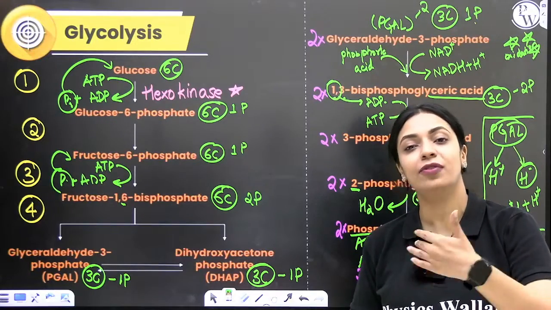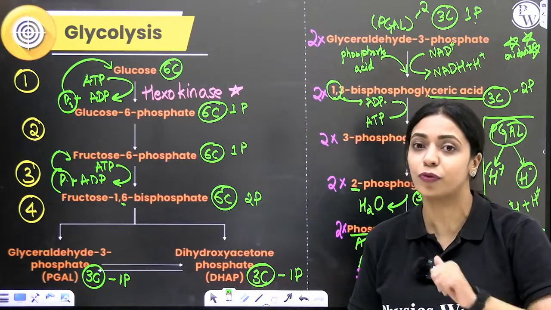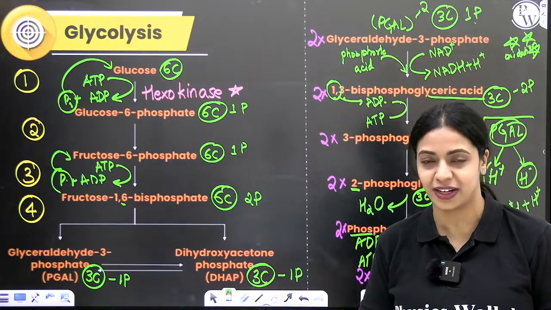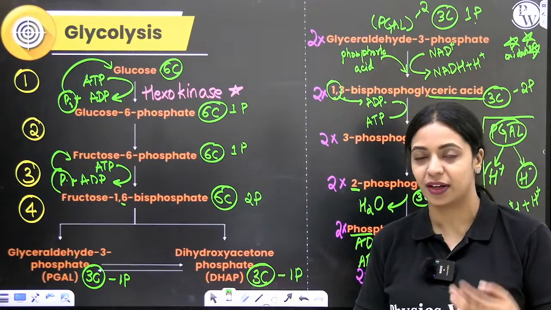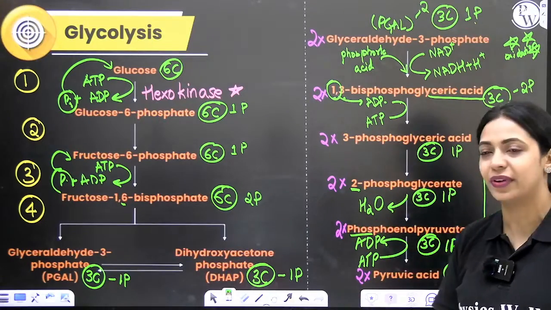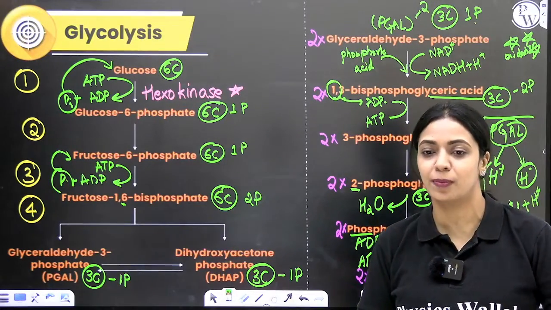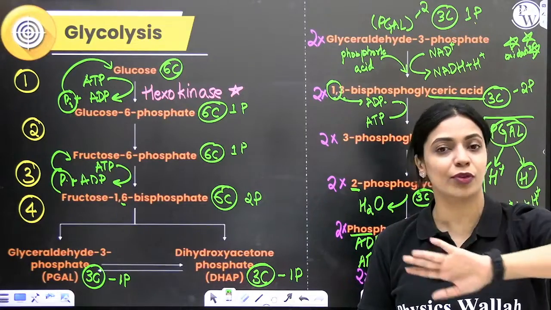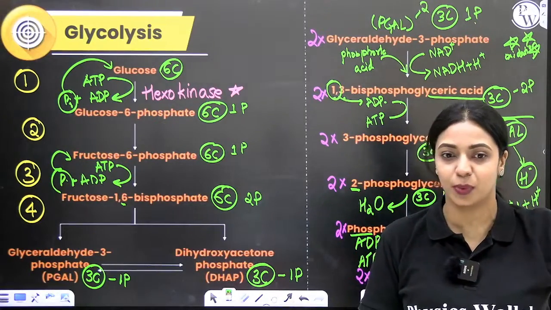In the next step, 3-phosphoglyceric acid gets converted to 2-phosphoglyceric acid. Over there, there is no change in the number of carbons, no change in the number of phosphate. There are 3 carbons, 1 phosphate. Then 2-phosphoglyceric acid is converted to phosphoenol pyruvate. 3 carbons, 1 phosphate. In this, there is no change in number of carbons or phosphate, but a molecule of water will get released.